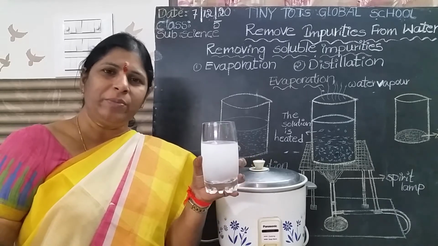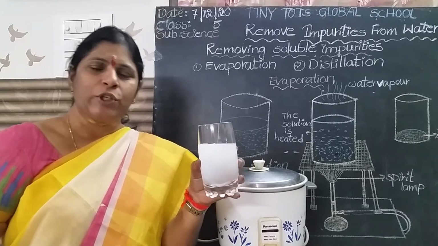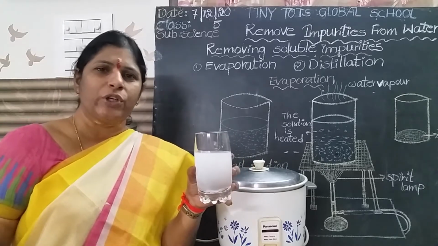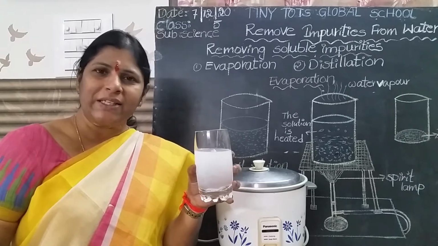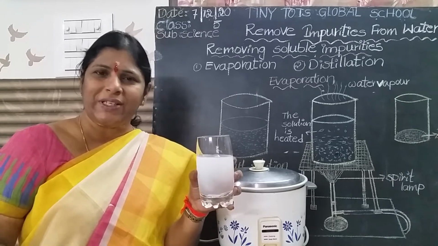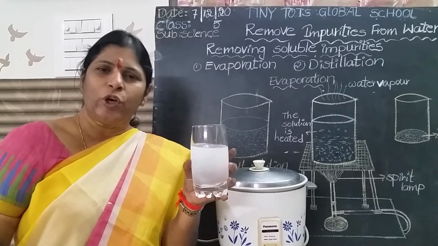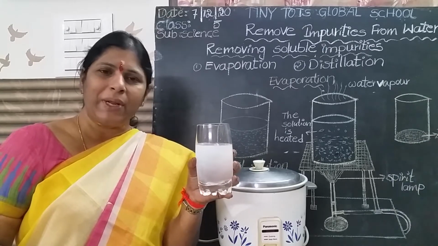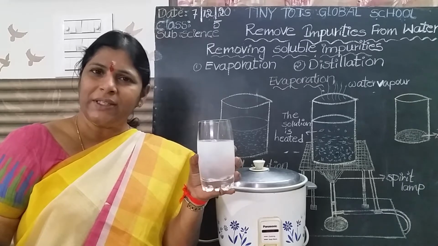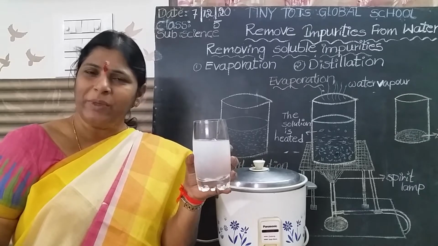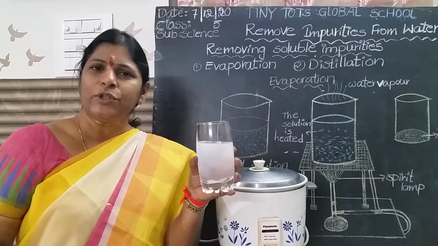Solution means solute plus solvent is equal to solution. Solute means solid is the solute. Sugar or salt is the solute. Water is a good solvent. Water is a universal solvent, isn't it? This is the salt solution. Solute plus solvent. Solute is salt. Solvent is water. Solution means salt water.